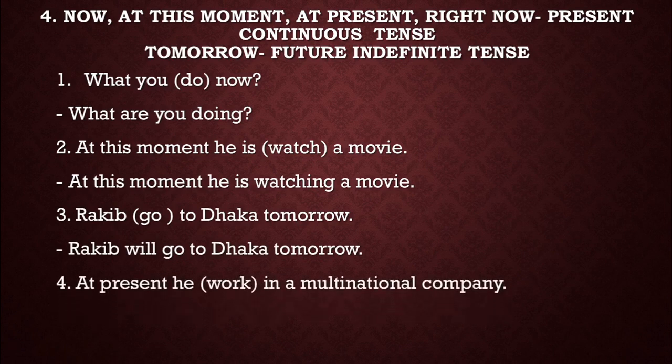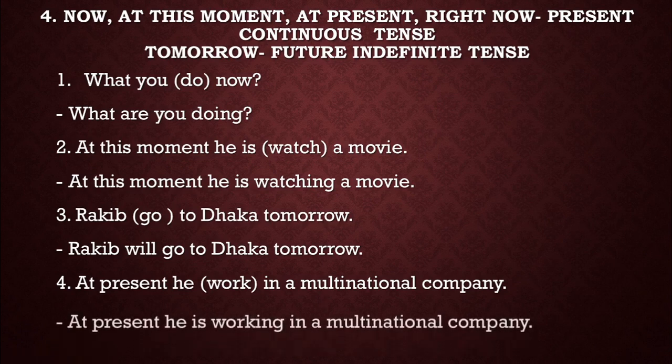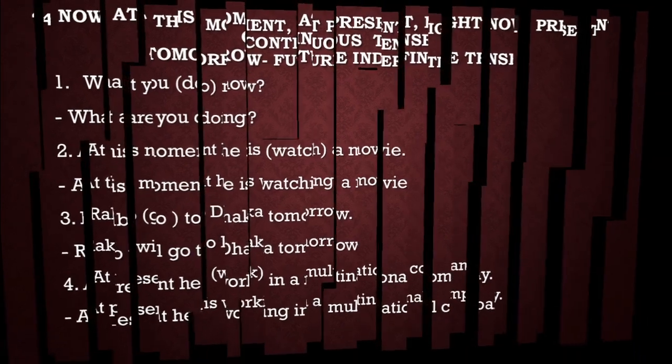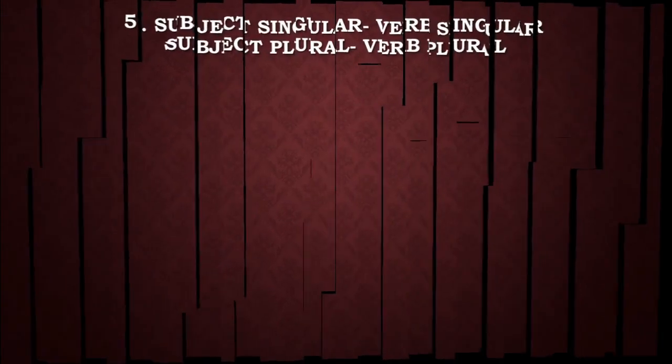At present, he works in a multinational company. At present. And you know, if we have at present in our sentence, we have to write the sentence in present continuous tense. Okay, let's write down. At present, he is working in a multinational company. Okay, let's move to the next slide.